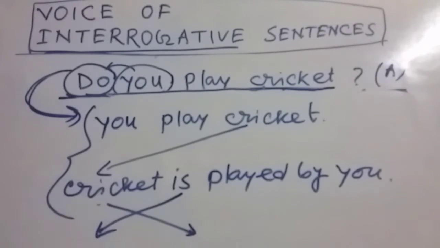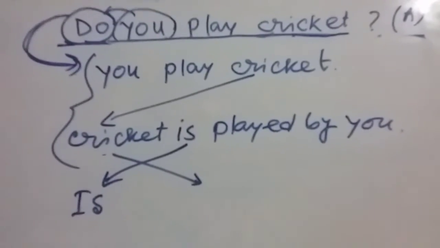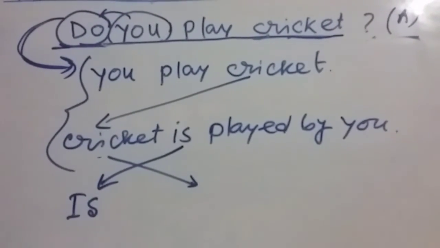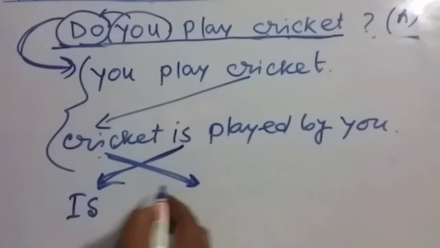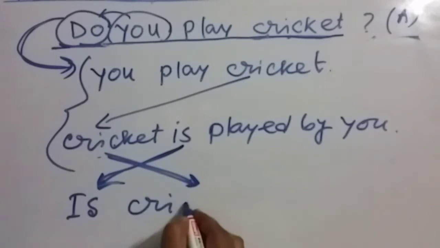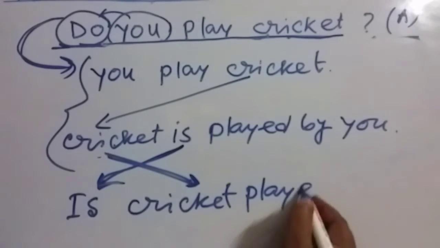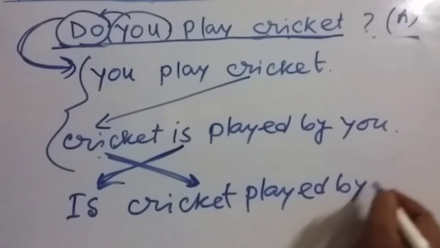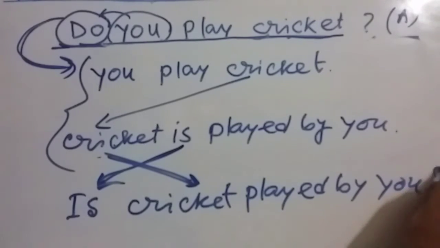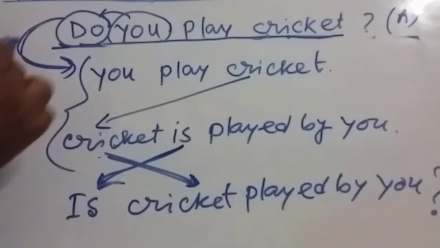You know, in interrogative sentence we have to use the auxiliary verbs at the beginning. So just write down is at the beginning, is, then this one, this is the subject, that is the cricket, then the rest of the words, played by you, and finally you put down the question mark.